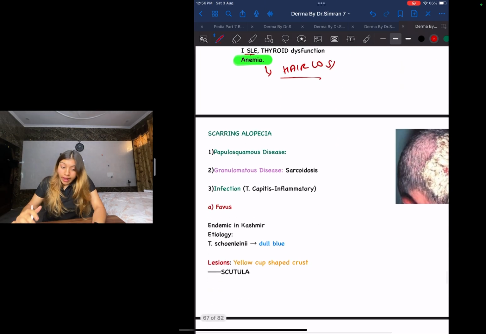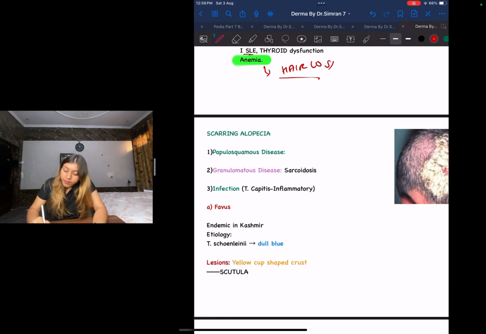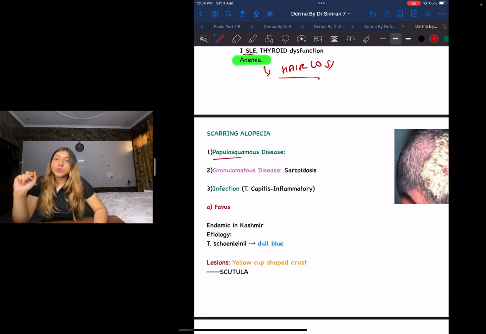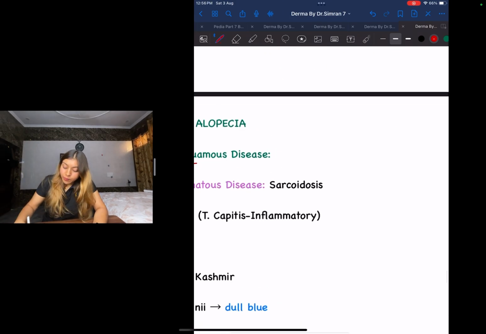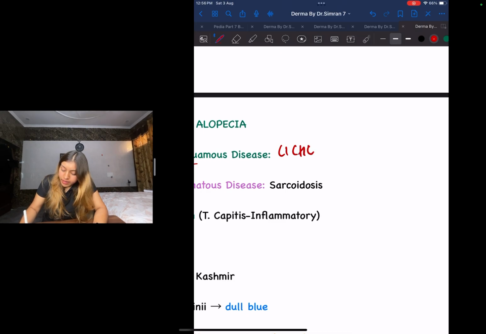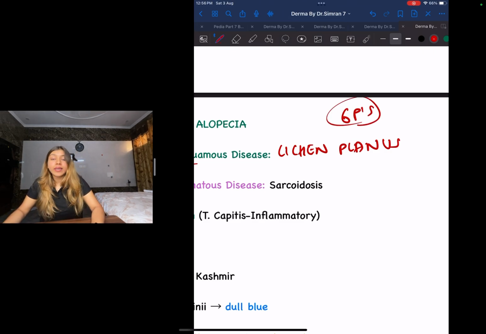For scarring alopecia, this is a previous topic that we discussed, papulosquamous disease. Which papulosquamous disease had scarring alopecia? Very nice, it was lichen planus. I hope you guys remember lichen planus, the 6 P's in lichen planus, the Wickham's striae in lichen planus, right?